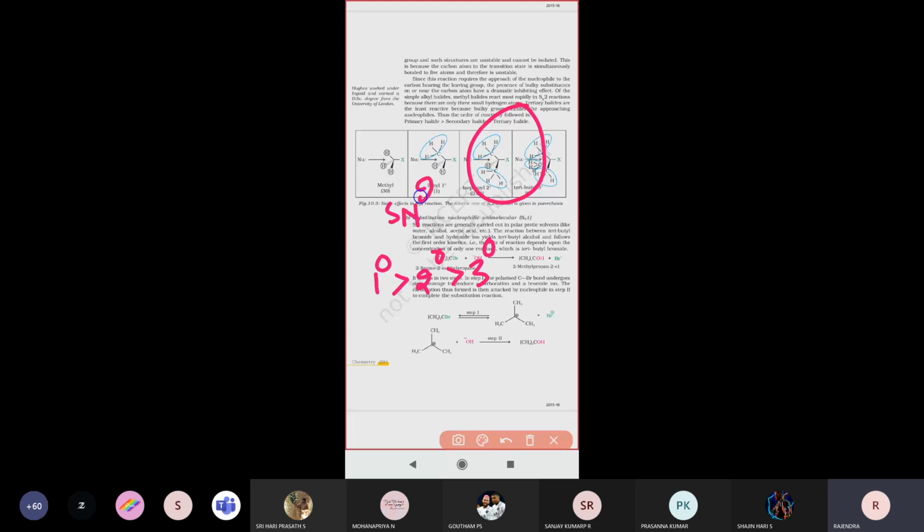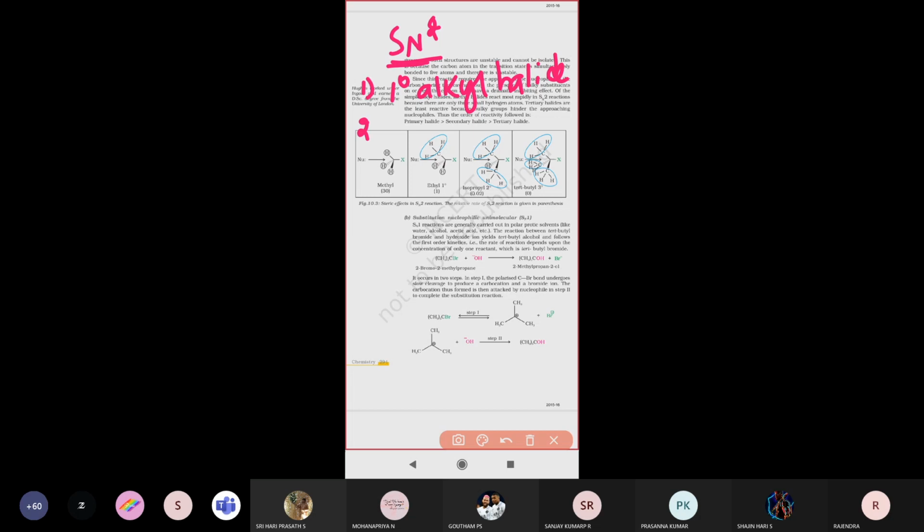So totally 5 points I told you in that SN2 mechanism. What are the points? Let me just recap. In the SN2 reaction, which compounds undergo it very fast? Primary alkyl halides undergo it very fast. That is the first point.